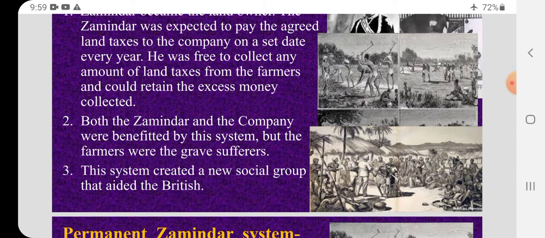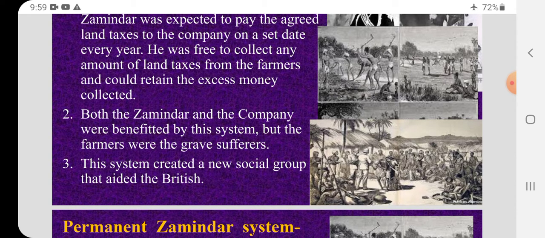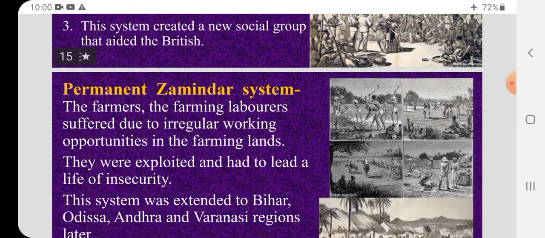He was collecting extra money from the farmers. He was exploiting the farmers and collecting the extra money. Both the Zamindar and company were benefited by this system, but the farmers were the grave sufferers. So, the set amount was given to the Britishers. The Zamindar, nicely, he was enjoying the extra money. This system created a new social group that aided the British. So, the Zamindars were very happy with the Britishers because they were earning a lot of money. So, they were supporting the Britishers.